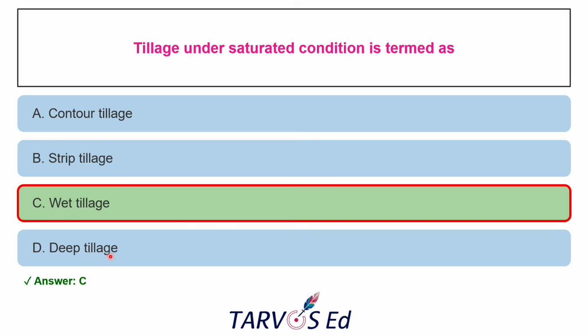And deep tillage, here the tillage can be done up to 1 or 2 feet depth using chisel or plow. So this will break the hard pan, and this can be done in dry soil only before the rains. So the saturated kind of tillage is called wet tillage.